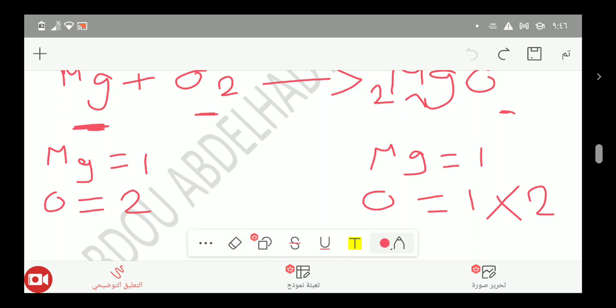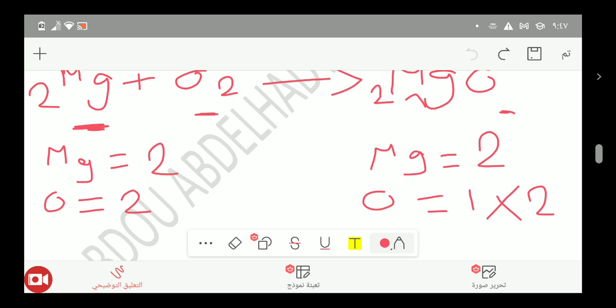But here there is 1 magnesium, so we have to write here 2 magnesium. Back to the first one: instead of 1, we write 2. So we have here 2 magnesium, and we must have on the other side 2 magnesium also. So we must write here 2, and add only 2 before magnesium. These 2 methods are so easy, so you can balance an equation.